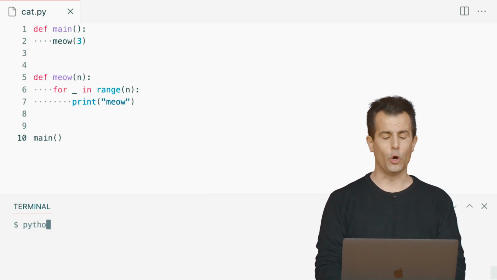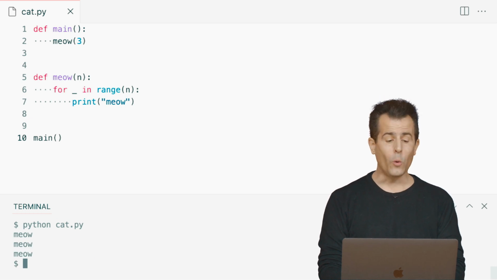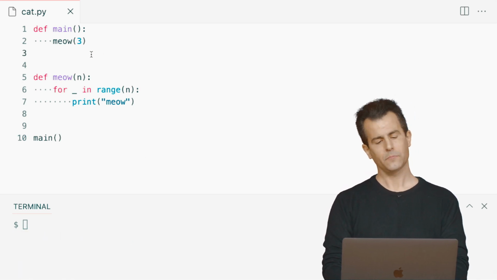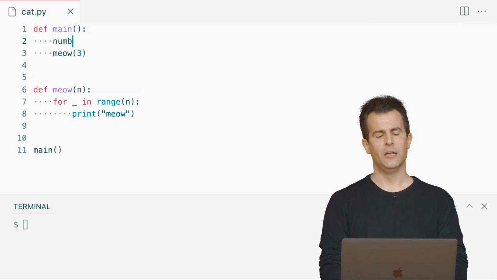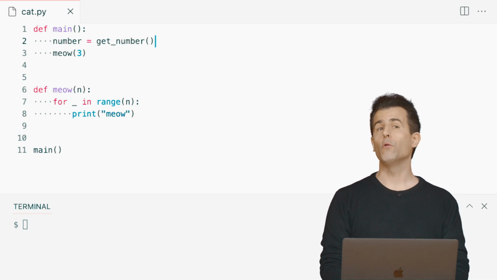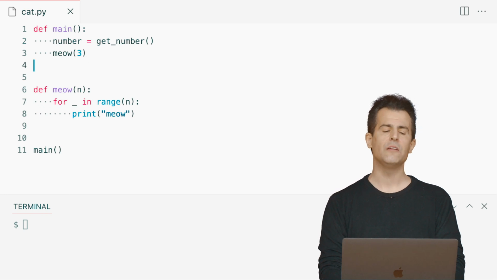And if I now run this code, python of cat.py, meow, meow, meow, it's always going to do 3 because I've hard-coded the 3. Well, let's make one improvement here. Let me go ahead now and maybe do this. Let me ask the user for a number. So let's say something like this. Number equals get number. All right, unfortunately, there is no function in Python called getNumber that gets a positive number from the user. But I can invent that.